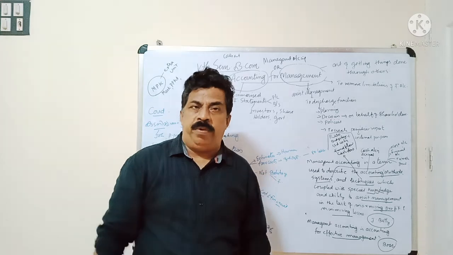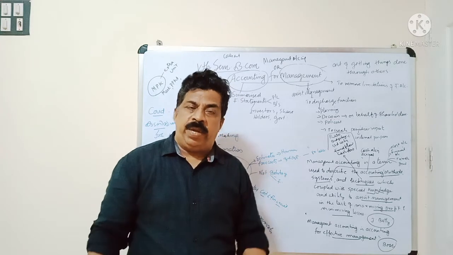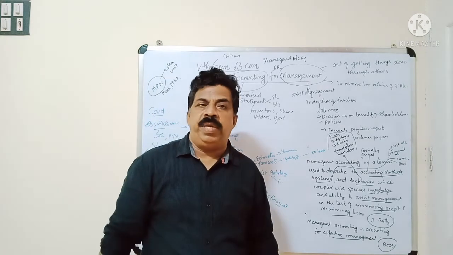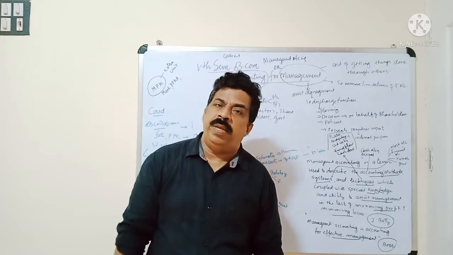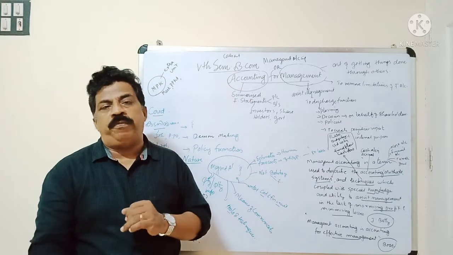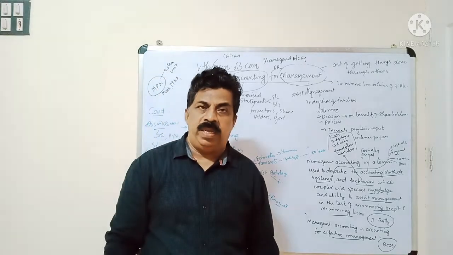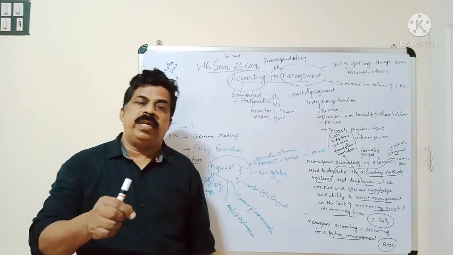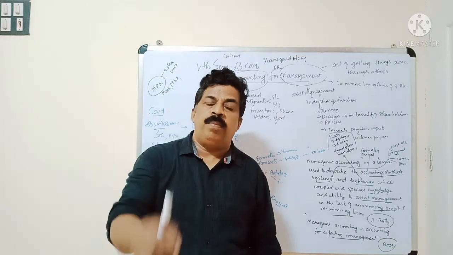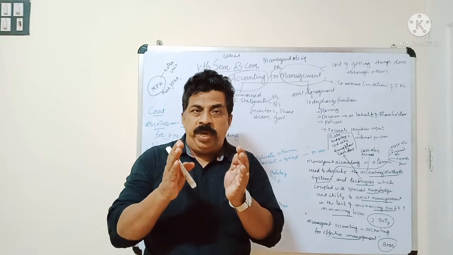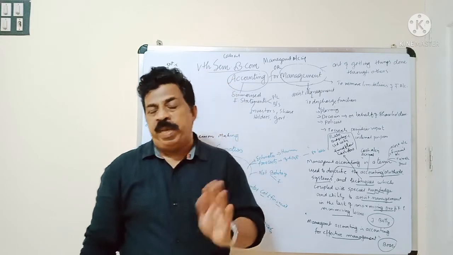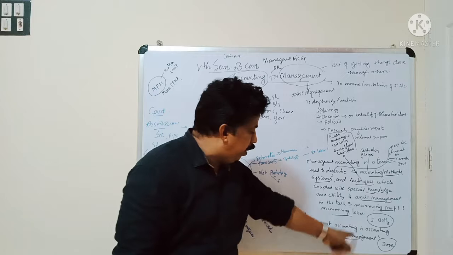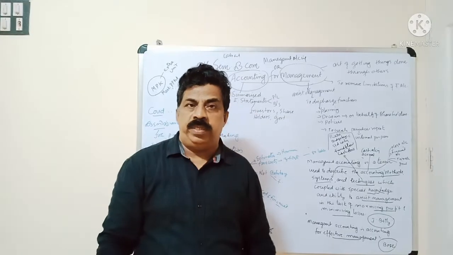What is management accounting? We all know what accounting is. Accounting means financial accounting. Financial accounting deals with the financial statements, which include the income statement and the balance sheet, which we use to know the profit and the financial position of the business. But management accounting is used to assist the management in taking decisions, making plans and making policies. So accounting for management is known as management accounting. That is the simplest definition. Management accounting is accounting for effective management.